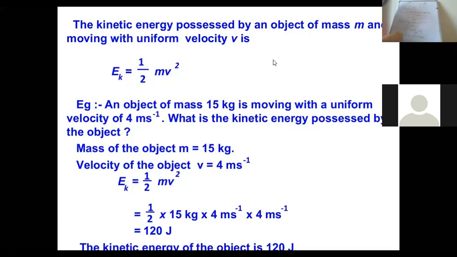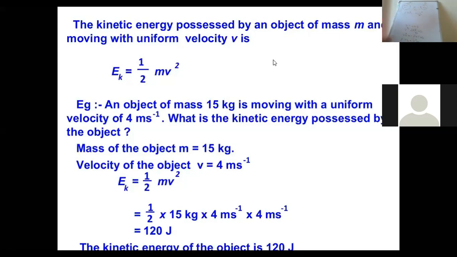If I change its side, it will come in division. So we can write F into s is equal to v square m upon 2. Now F into s is equal to mv square upon 2.